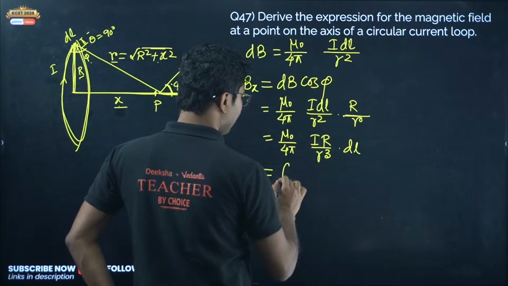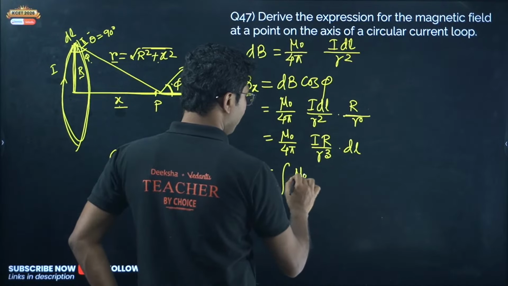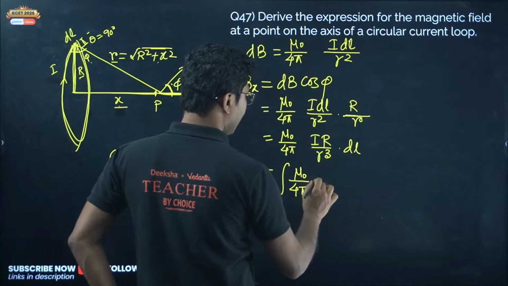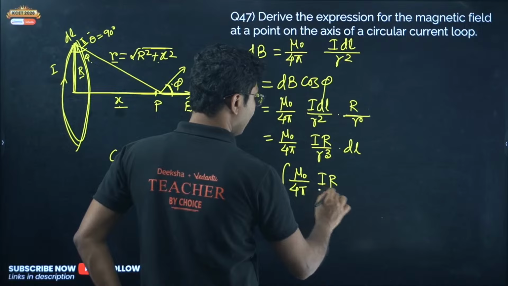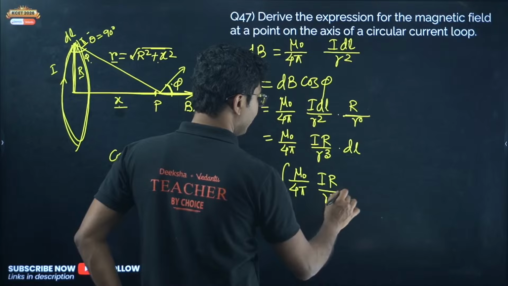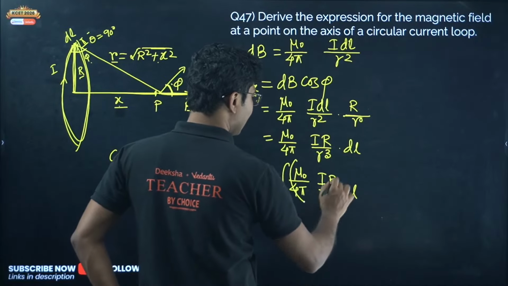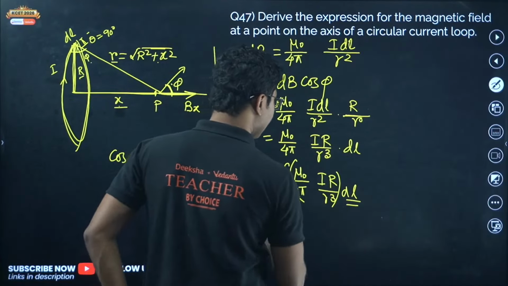integration of mu naught by 4 pi IR by R cube dl. Now everything here is constant, only dl is changing. So this is constant, so every constant will be out of the integration, only dl will be there.